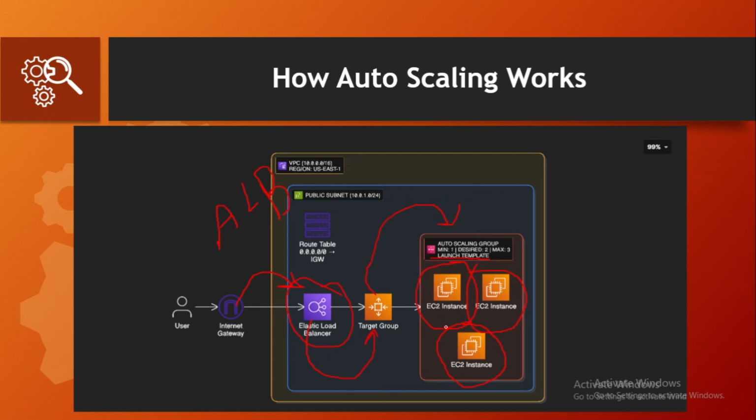So this is it for this video. I'll see you in the next one, where we try to understand how auto scaling makes sure that the desired, minimum and maximum number of EC2 instances are still available, and if we need to scale another EC2 instance, based on which policy the auto scaling group will launch another instance, and when it will take down instances from maximum to desired if traffic is low. We'll try to understand this in the next one.